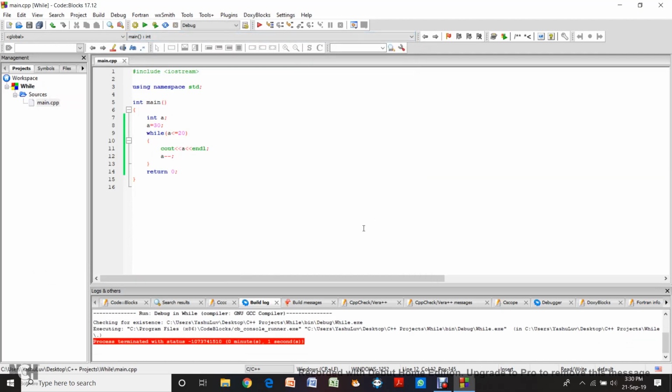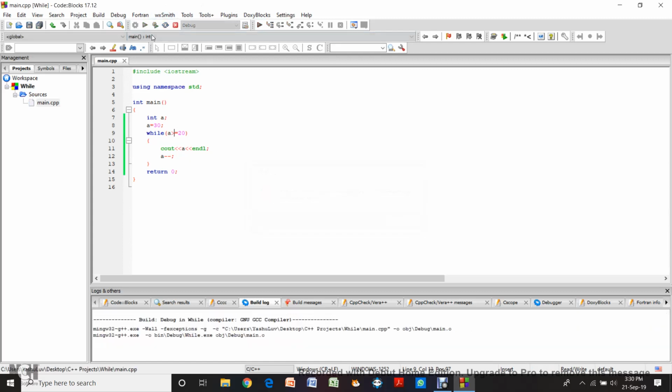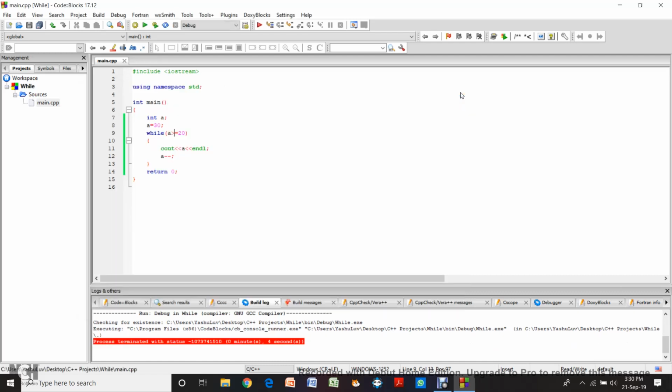Okay, one second. Okay, a should be greater than 20. If it's less than 20, then nothing will come. See, and now let's run it. See, it has come. So that was the only bug in that program.